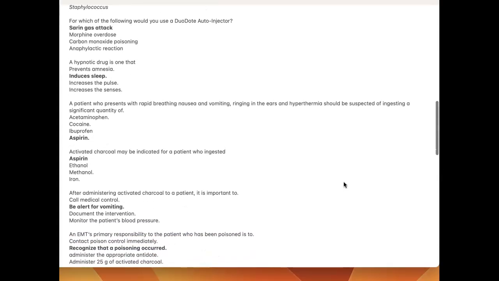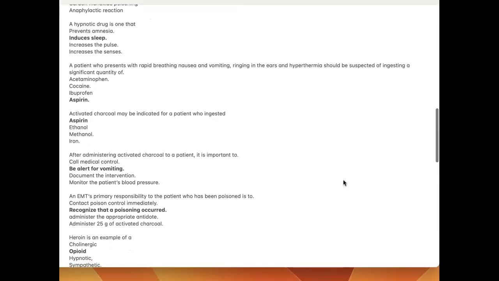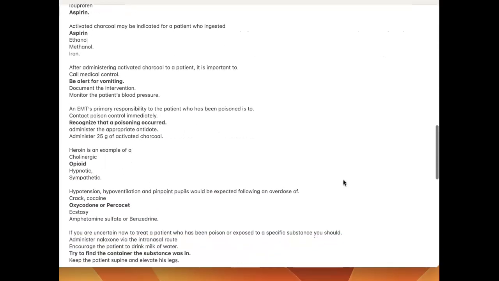A patient who presents with rapid breathing, nausea and vomiting, ringing in the ears, and hyperthermia should be suspected of ingesting aspirin. Activated charcoal may be indicated for a patient who has ingested aspirin. After administering activated charcoal to a patient, it's important to be alert for vomiting. An EMT's primary responsibility to the patient who has been poisoned is to recognize that a poisoning occurred.